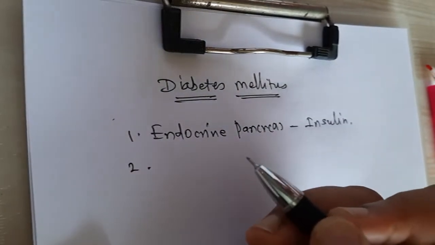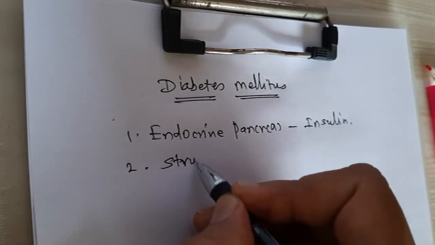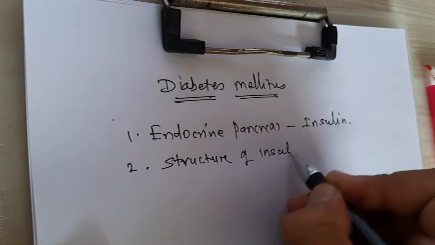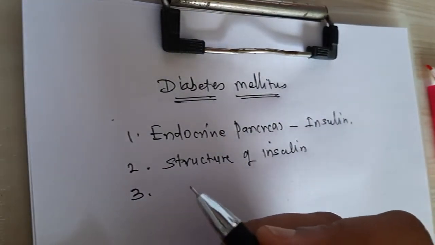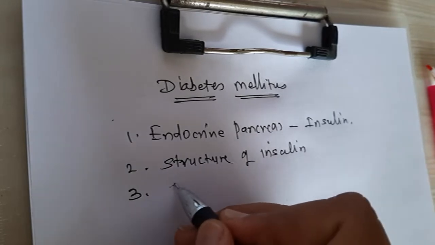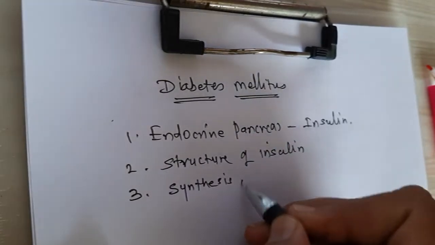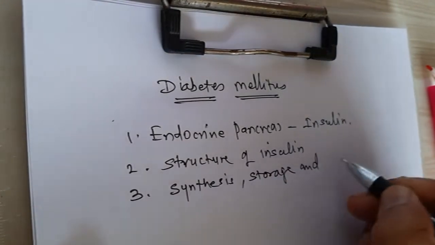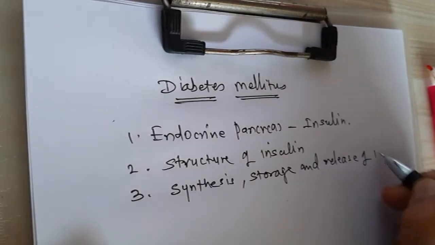Second, we will study the structure of insulin, that is, its chemical structure. Then we will study how this insulin hormone is synthesized: synthesis, storage, and release of insulin.